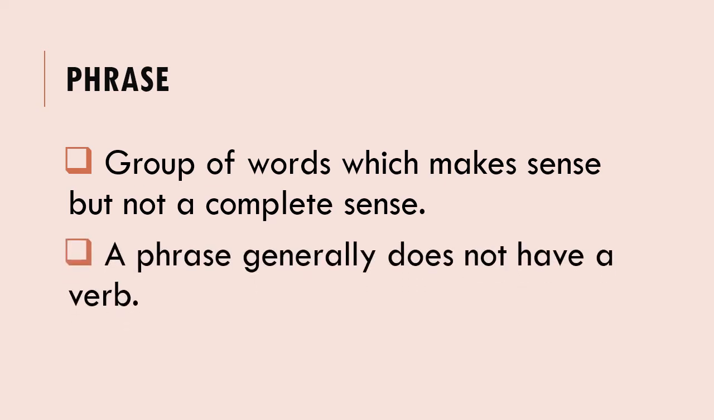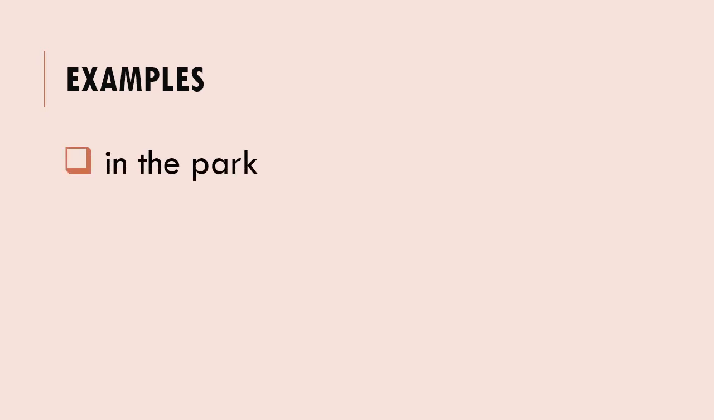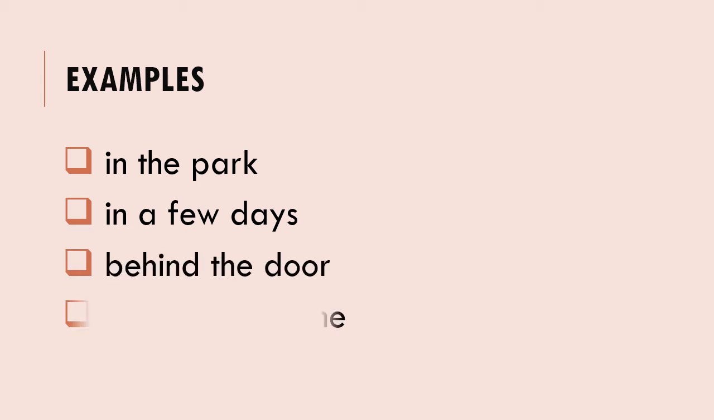A phrase generally does not have a verb. Now let's look at these examples. In the park, in a few days, behind the door, once upon a time. Children, these are only phrases. These are only parts of a sentence, but they are not giving us a complete sense. Now let's frame them into proper sentences.